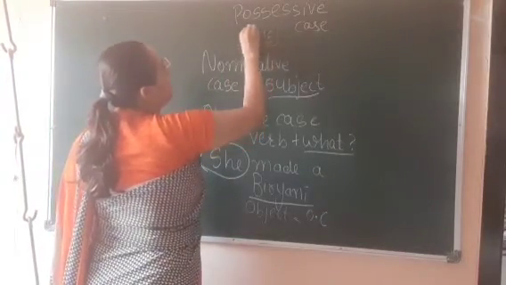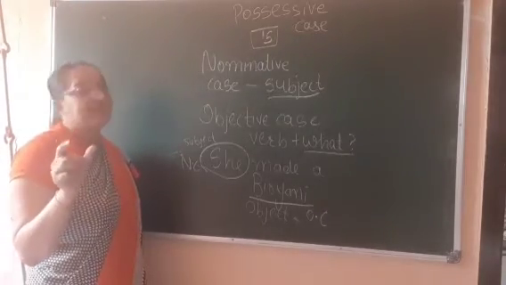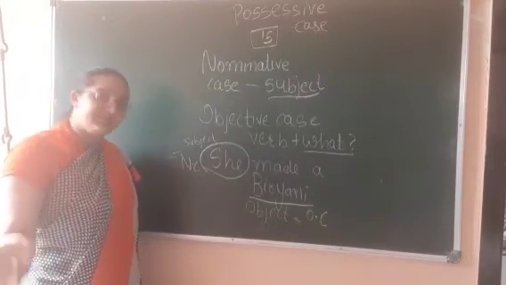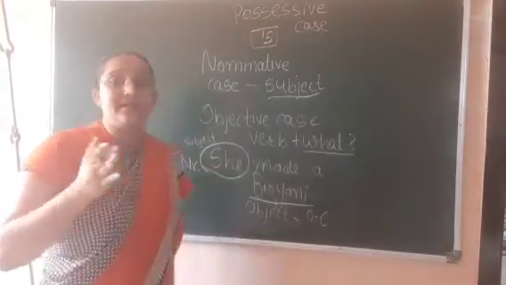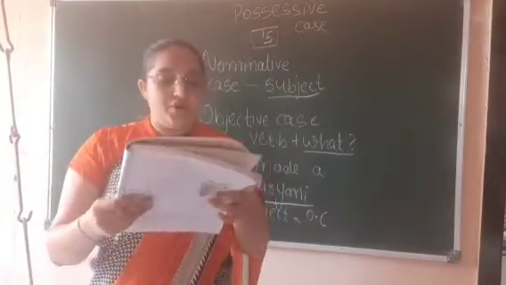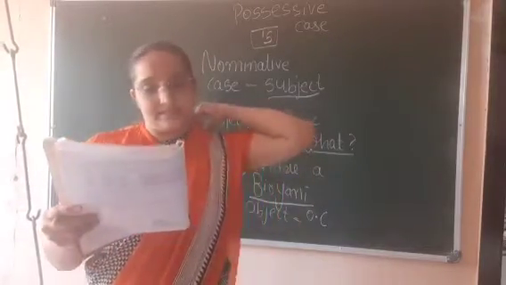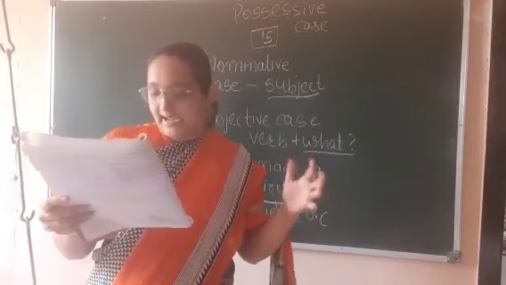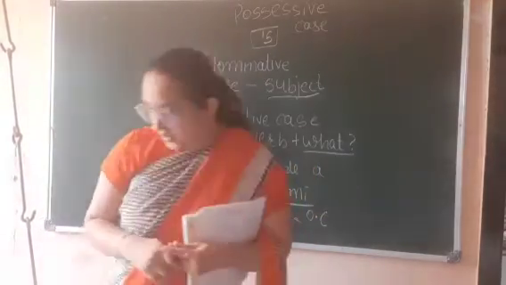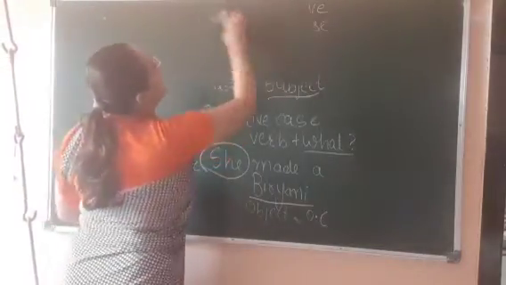When there is apostrophe s in the sentence or in any noun, then that will be possessive case. Simple. So today we are going to start with the solution of nominative case, noun cases. These are known as noun cases. So the question is question number A on page number 9.